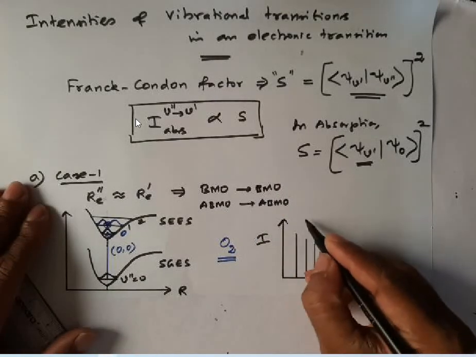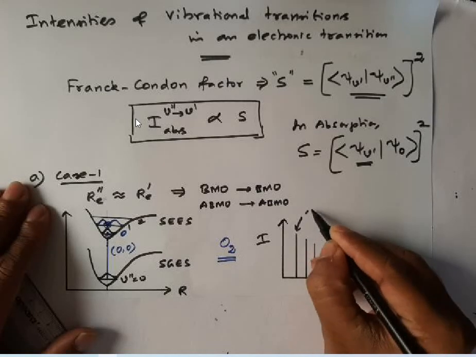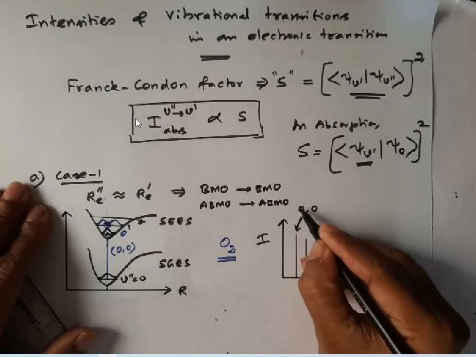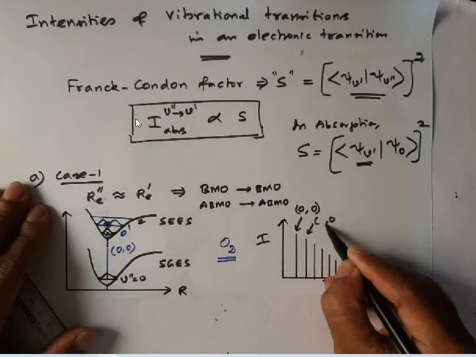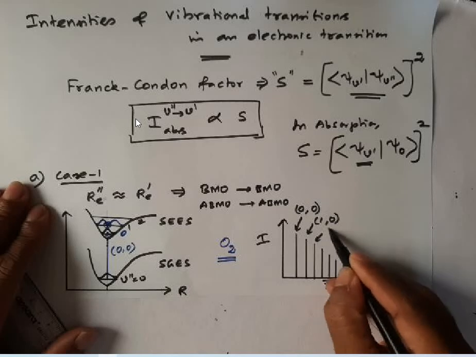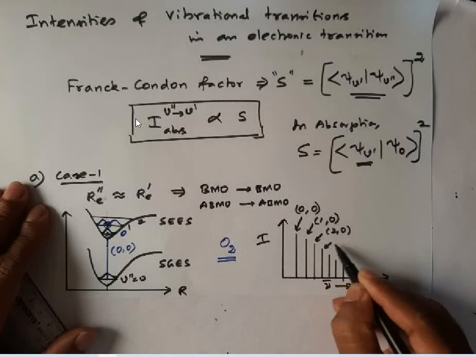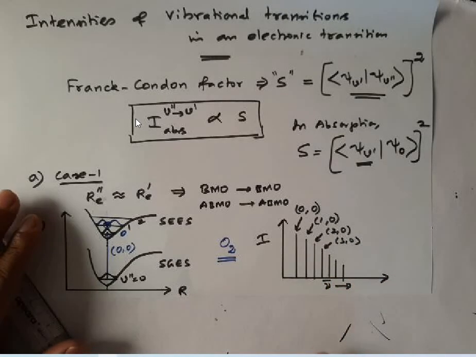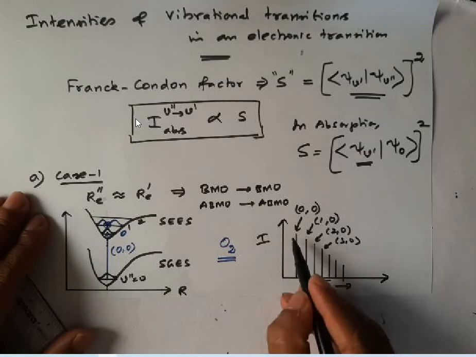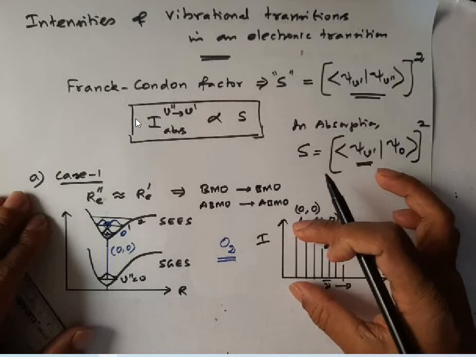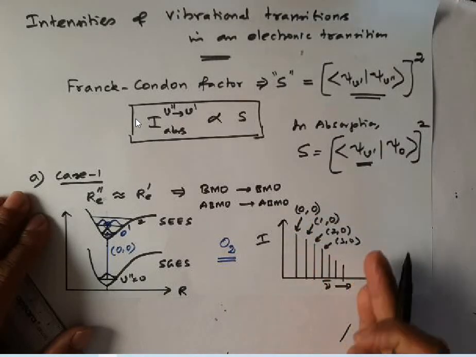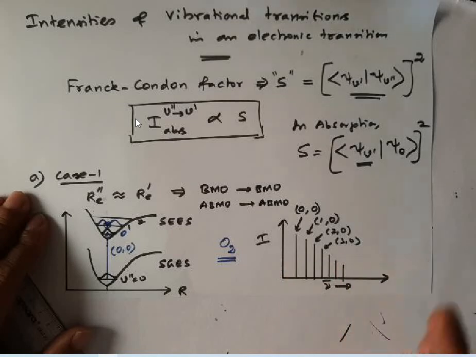The first line is due to the 0 to 0 transition, ground vibrational state to excited vibrational state. The second line is due to the 0 to 1 transition, 1 0, then this is 2 0, this is 3 0, etc. It is very clear that the first line will appear with the maximum intensity, and intensity decreases as we go to higher wave numbers.